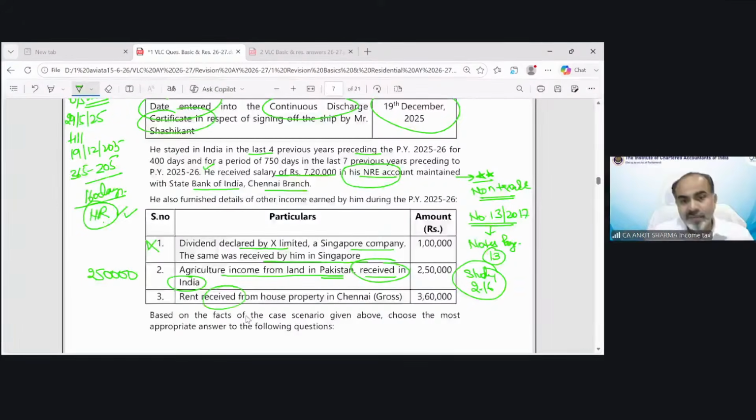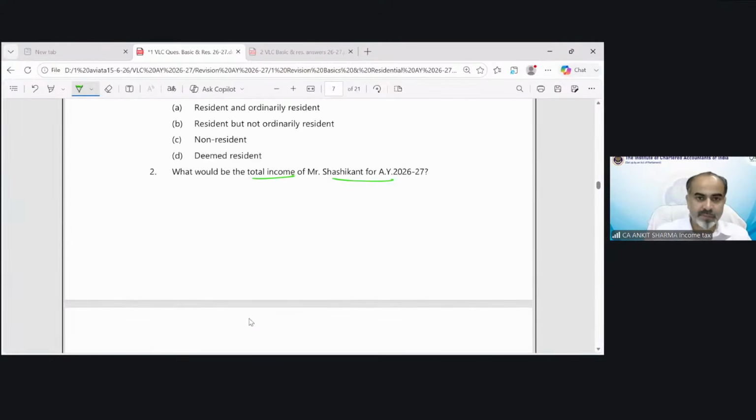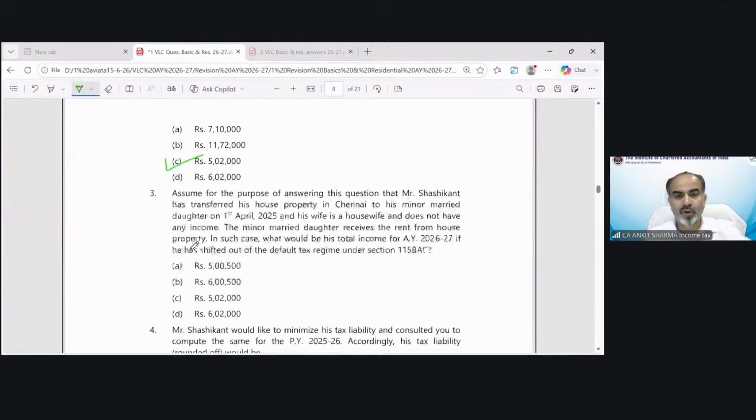And rent receipt from house property in Chennai has been written gross. That means we can claim a 30% reduction. So the balance 70% is going to be income from house property. That would be 2,52,000. So the taxable income would be 5,02,000 rupees, which we need to pick from the options. The correct answer would be option C. In the case of the first MCQ, the correct answer was non-resident. Okay, moving on to the third MCQ.